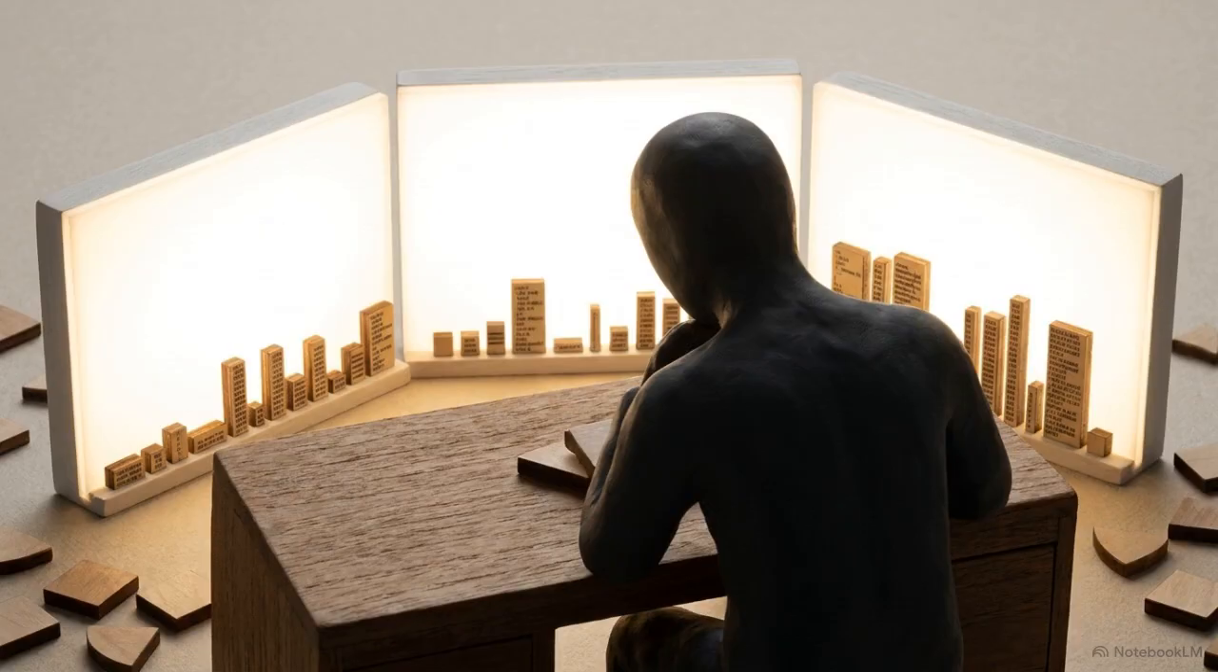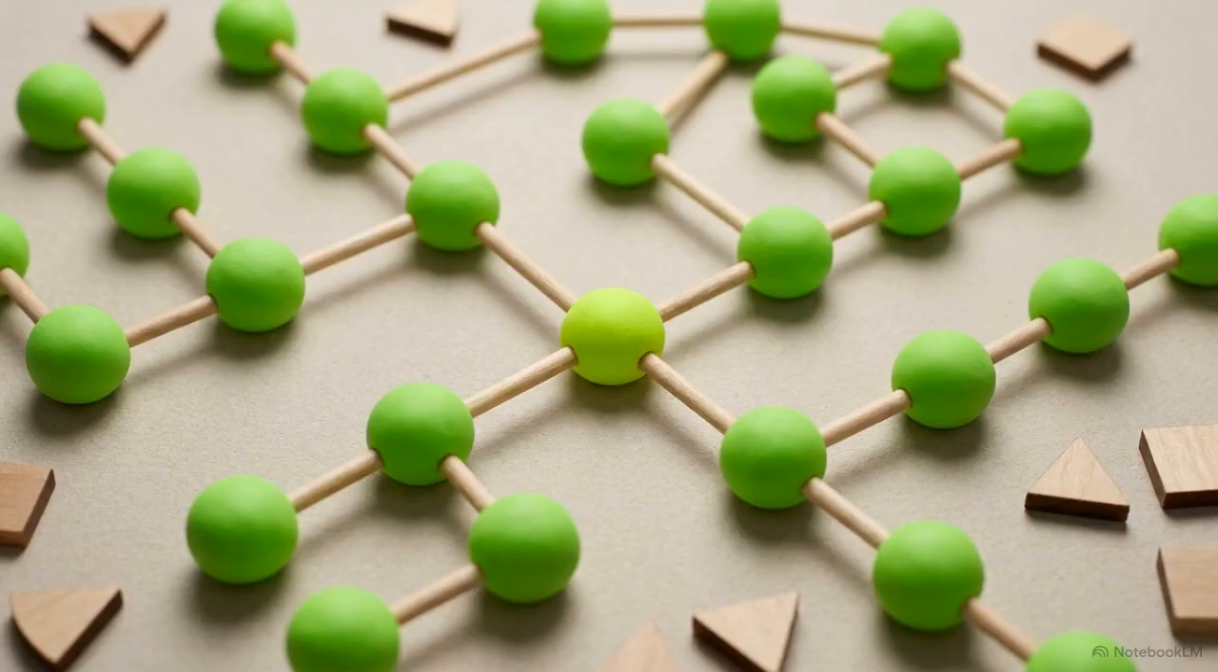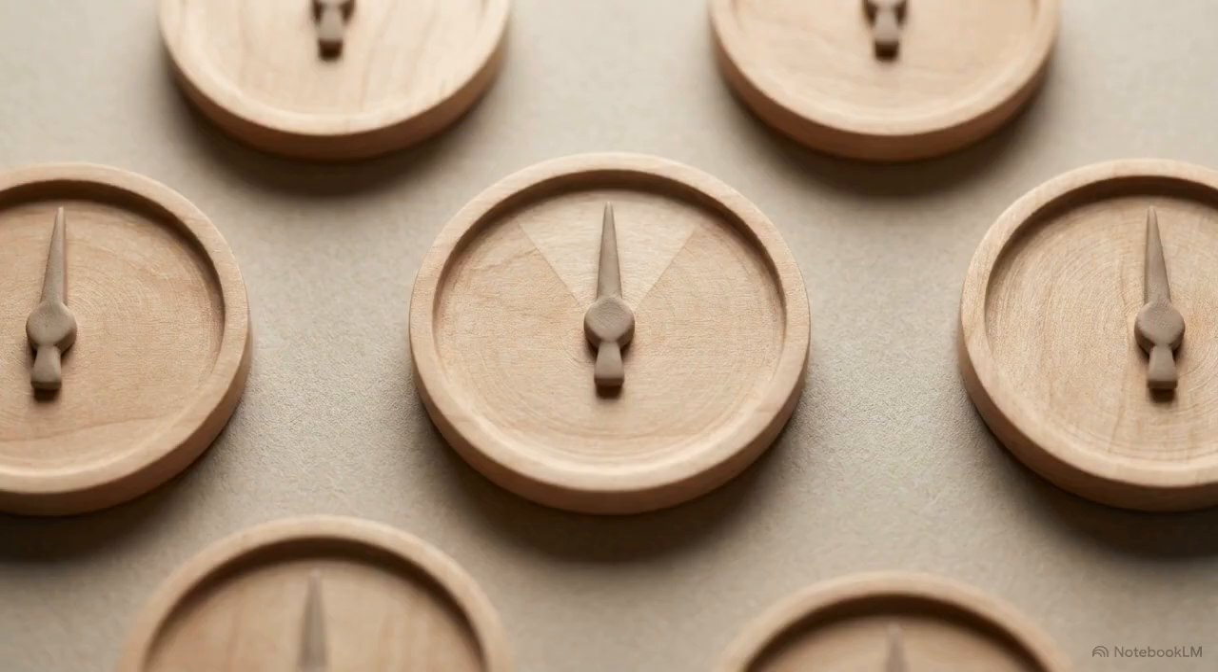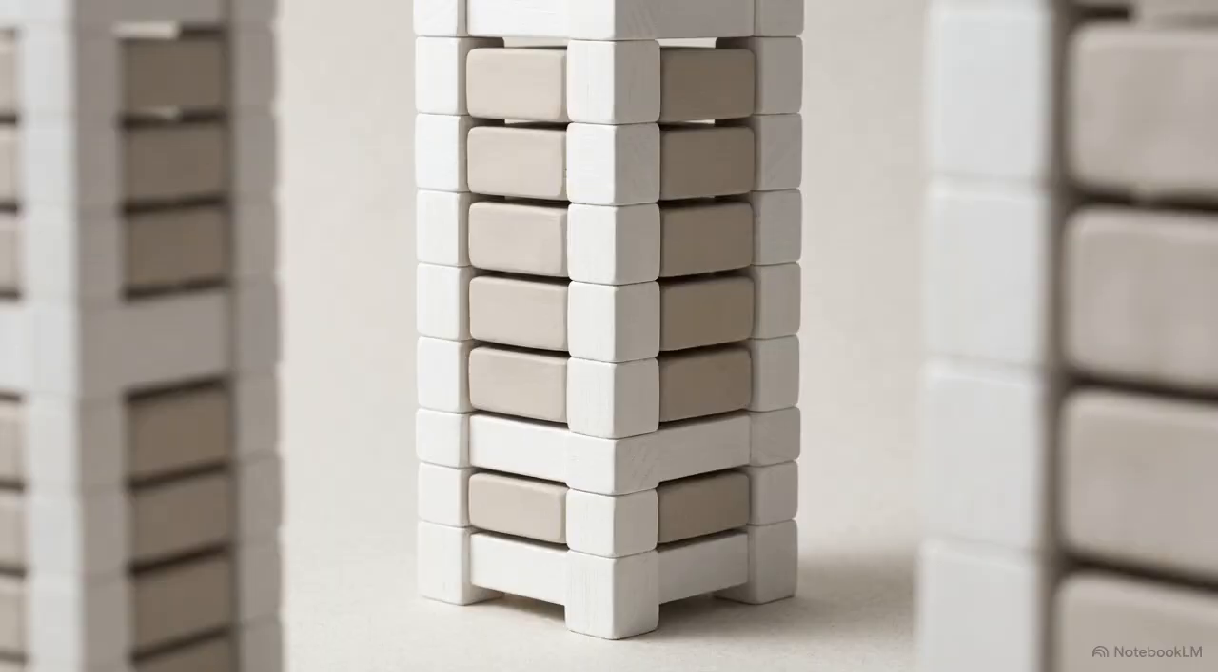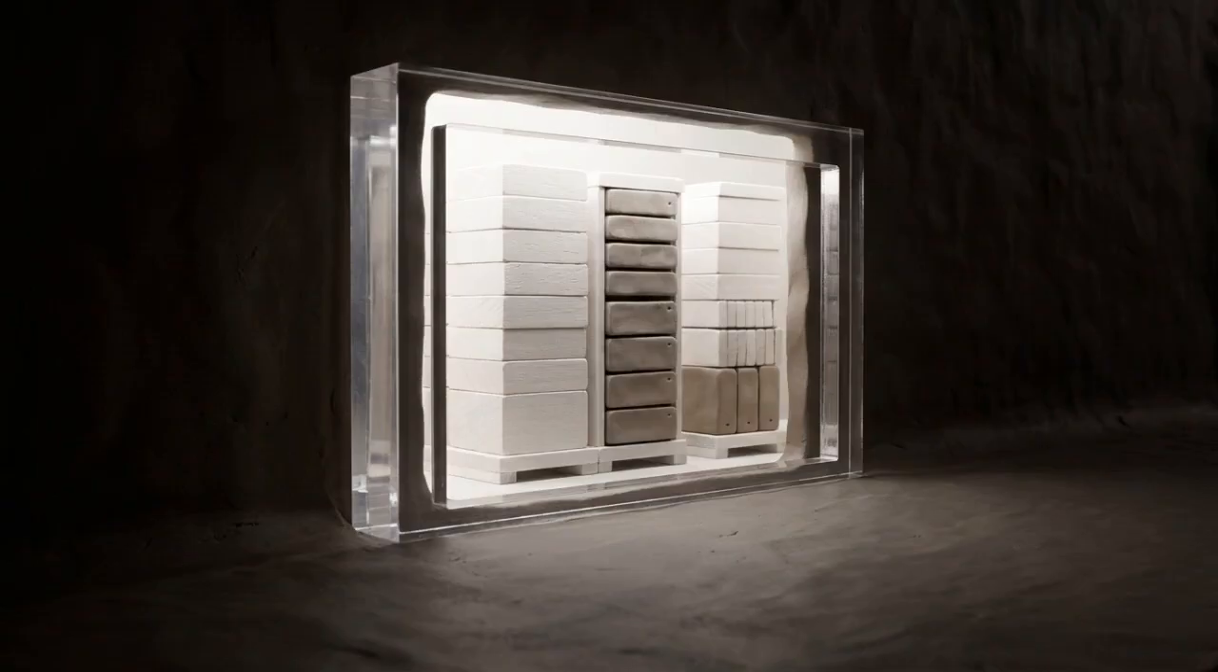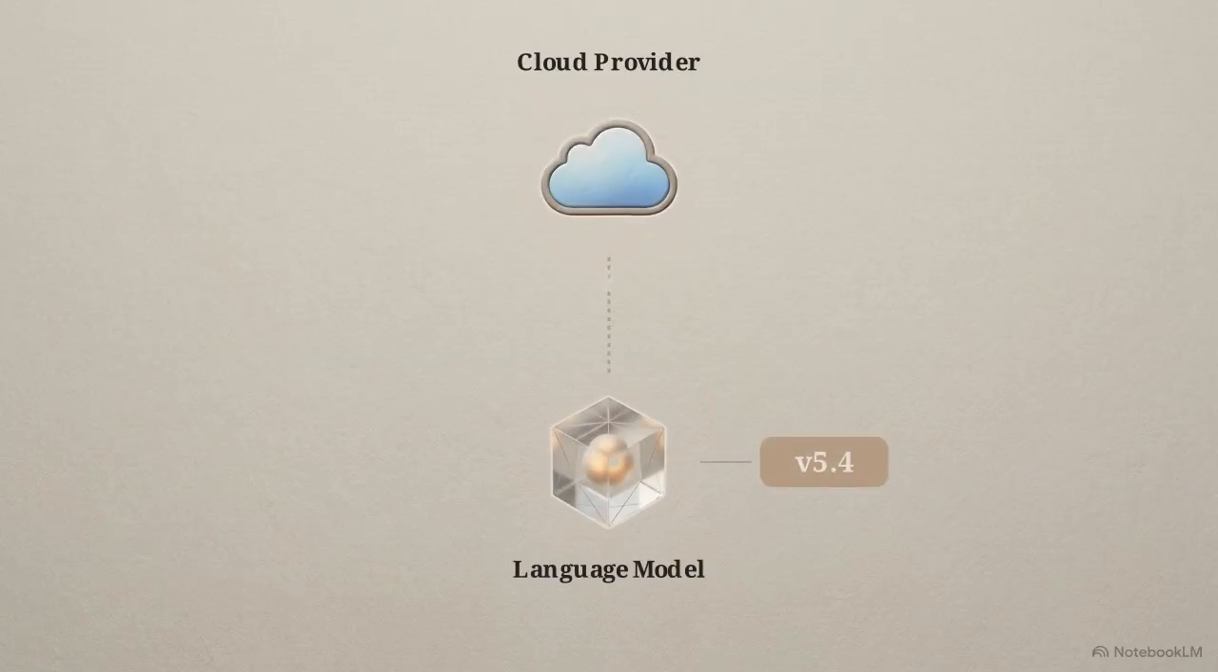You run an emergency audit on the codebase. You check the Git commits, the server logs, the environment variables. The infrastructure is flawless. Not a single line of your application code has changed. The culprit is entirely outside your servers. The cloud provider issued a minor, unannounced version update to the underlying language model itself.